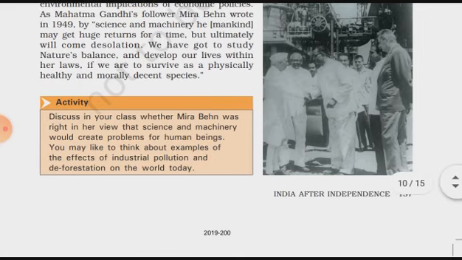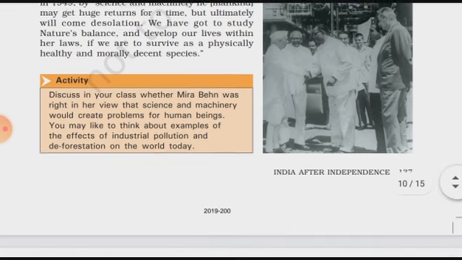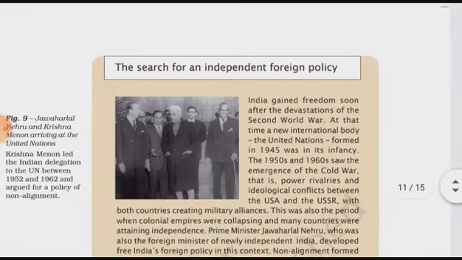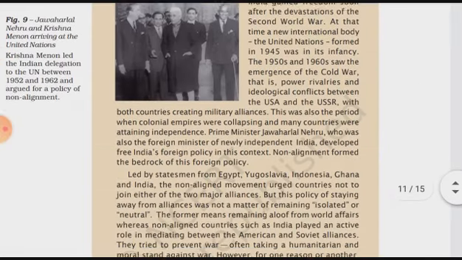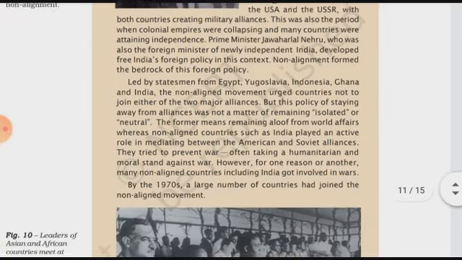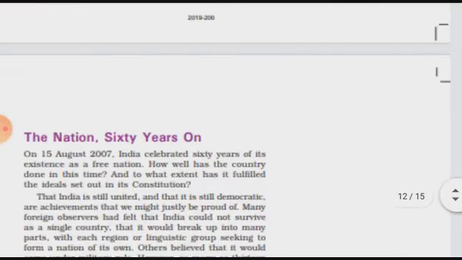Here the different leaders have given their different views. If we want to survive as a physically healthy and morally decent species, we must make a balance between both things, that we have to develop each and every sector in our country. Then after that, they have given the search for an independent foreign policy. So here you can come to know about the foreign policy of our country, and how it was initiated.